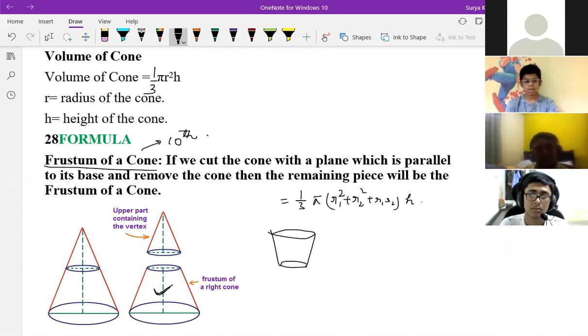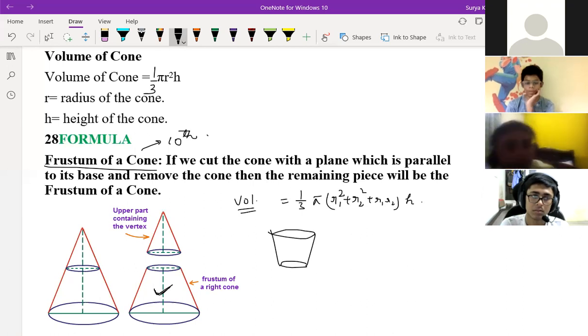So again, wouldn't the area of the frustum be the area of the whole cone minus the part you took out? Area or volume? The volume, I'm sorry. If you calculate the whole cone and then the part you cut off, wouldn't that be the frustum? Yes, this only you will get. Either of two ways you can do. See, there is a big cone and a small cone, right? Volume of big cone minus volume of small cone, if you do that, then also you'll get the answer. And if you don't know that one, you can directly remember this formula also.